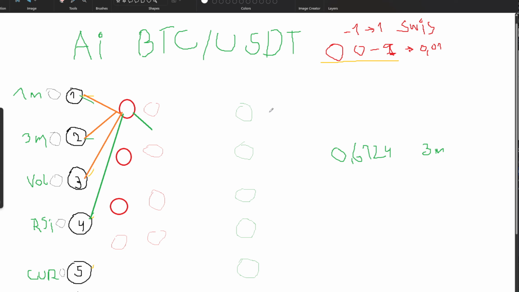So this would be a 1% rise for Ethereum. This would be a 1% drop for Ethereum. This would be a 2% rise for Ethereum. This would be a 2% drop for Ethereum. And this would be, let's say, a 5% rise for Ethereum.